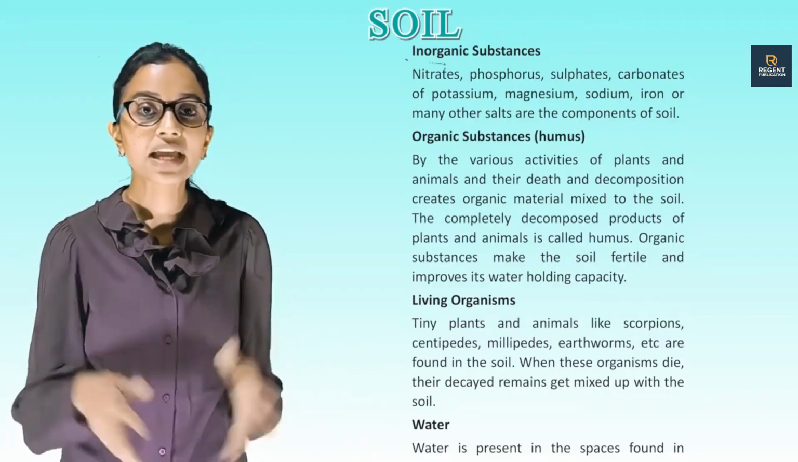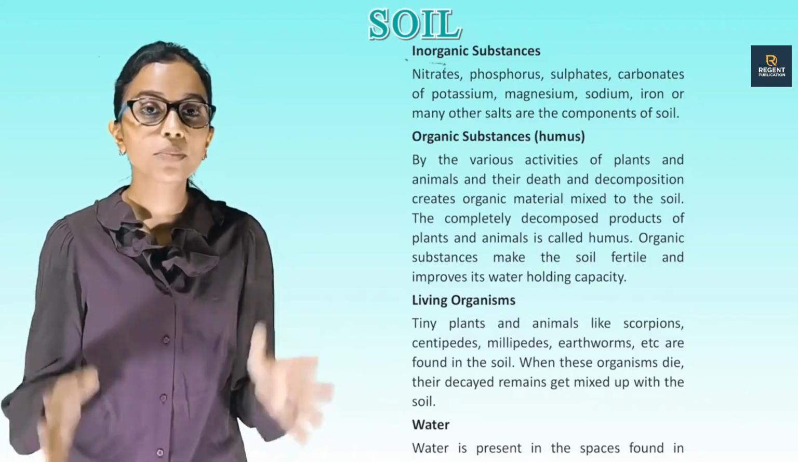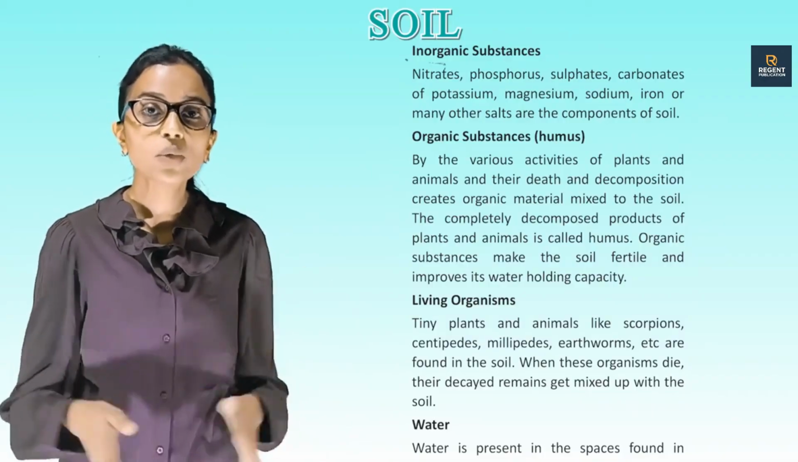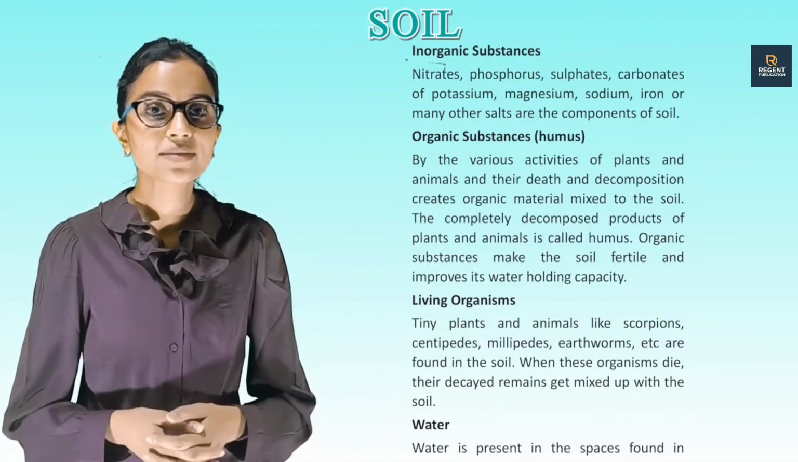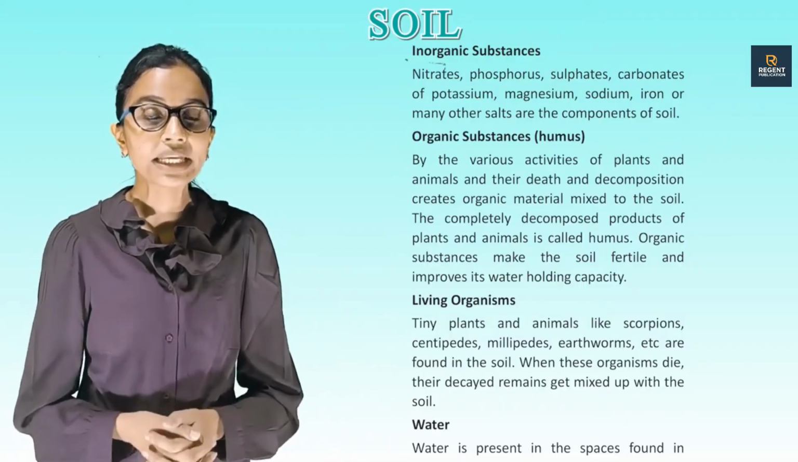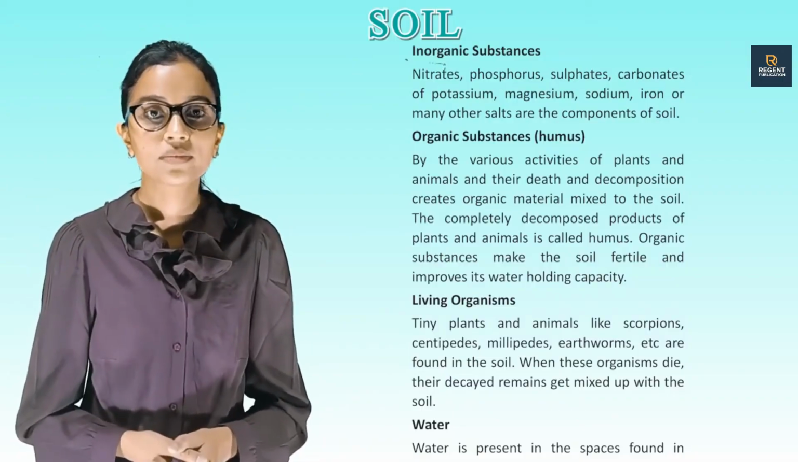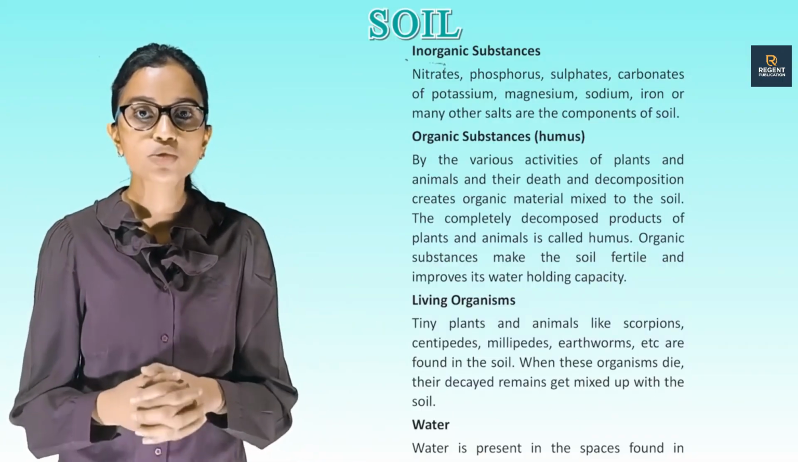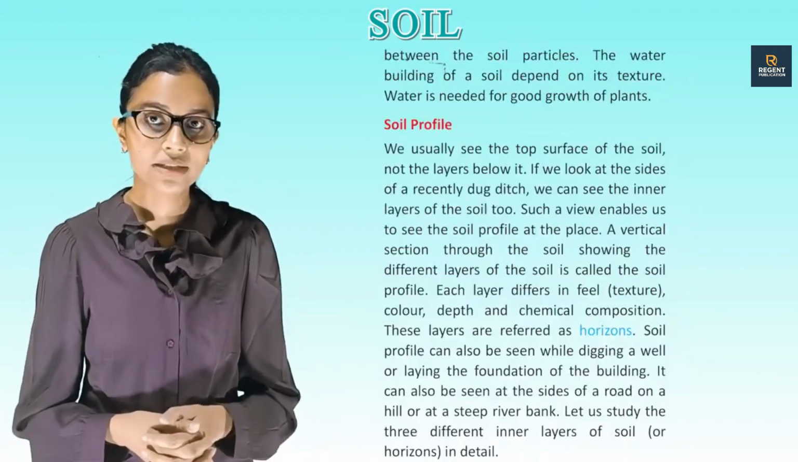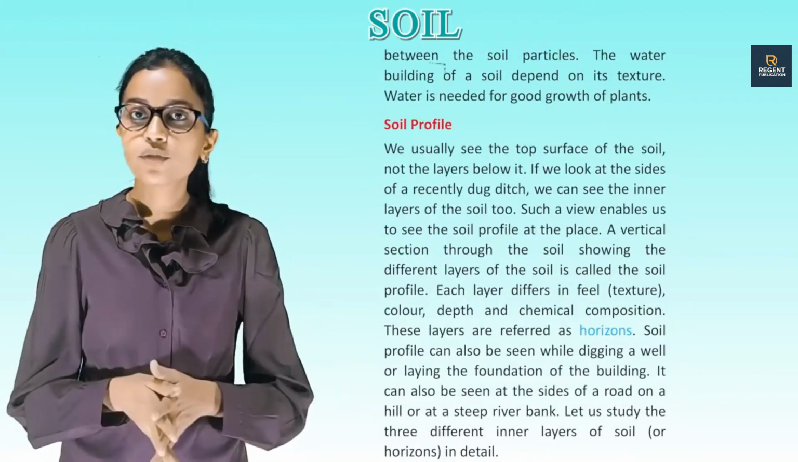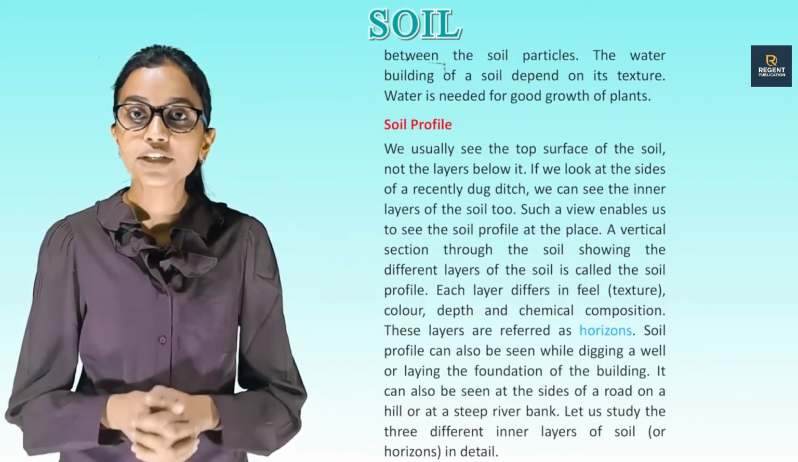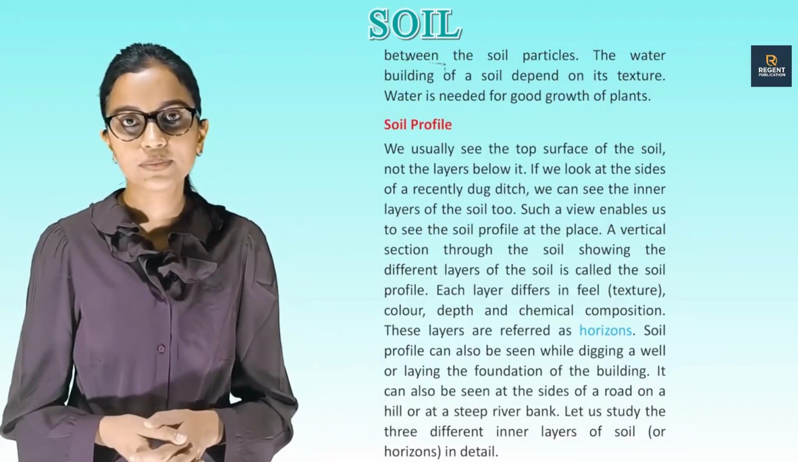Living organisms. Tiny plants and animals like scorpions, centipedes, millipedes, earthworms, etc. are found in the soil. When these organisms die, their decayed remains get mixed up with the soil. Water. Water is present in the spaces between the soil particles. The water holding capacity of a soil depends on its texture. Water is needed for good growth of plants.